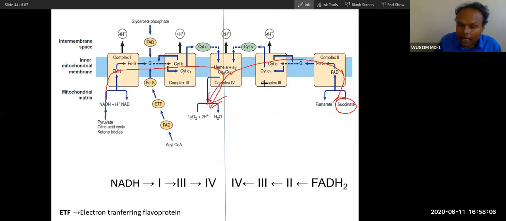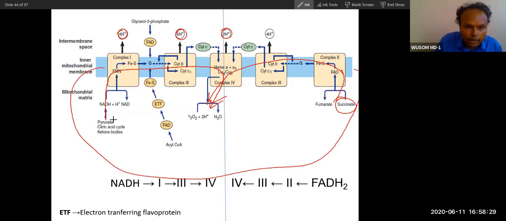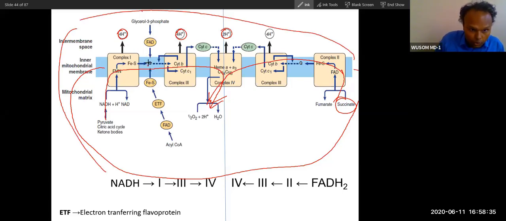From this electron flow, energy is produced. So our body harnesses energy. How does our body harness energy? Do you know that? I'll tell you. Our body harnesses energy by pumping the proton. This is the matrix of the mitochondria. This is the inner mitochondrial membrane, and this is the outer mitochondrial membrane. Between the two membranes, there is the intermembrane space, and here protons are pumped because of this electron flow.